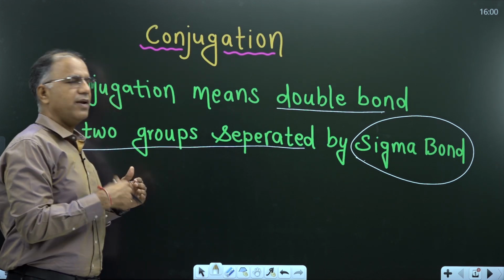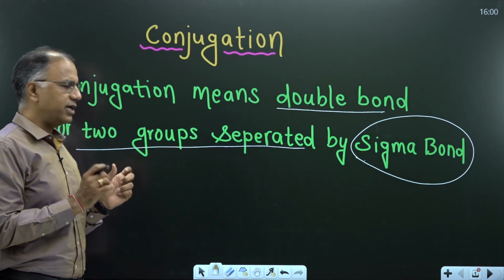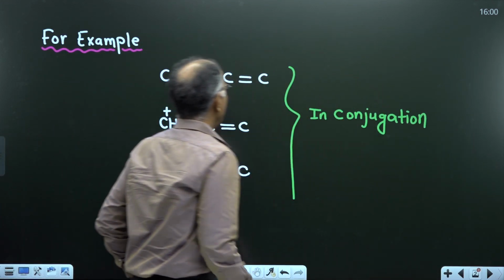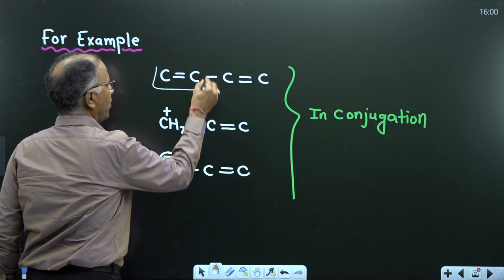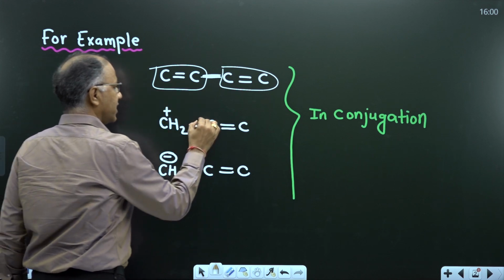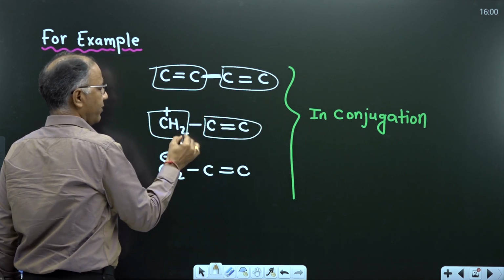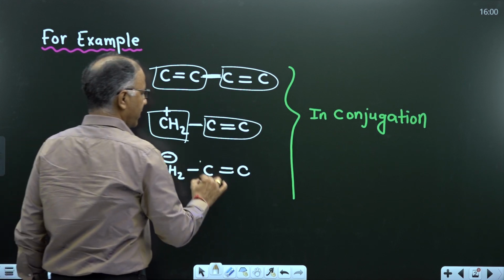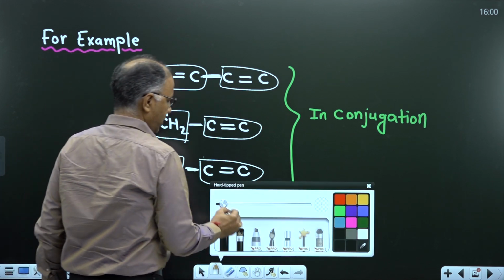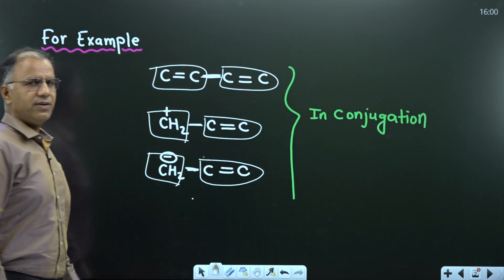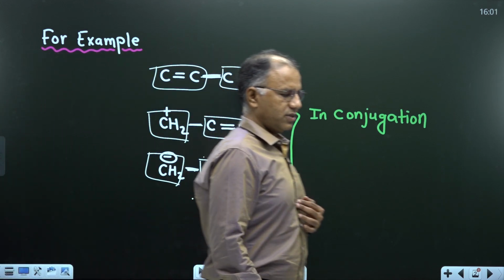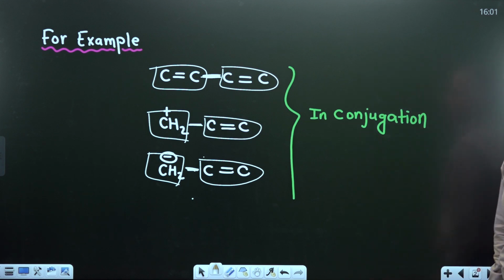It can be double bond, it can be triple bond. If it is separated by sigma bond, then it is known as conjugation. Now let me explain with the help of a simple example. In this example, this is a double bond in conjugation with double bond because it is separated by sigma bond. Similarly, double bond in conjugation with carbocation because it is separated by sigma bond. Similarly, double bond in conjugation with carbanion because it is separated by sigma bond. Then what is the meaning of conjugation? Conjugation means separated by sigma bond. Got it? So you can write in your notes, conjugation means separated by sigma bond.